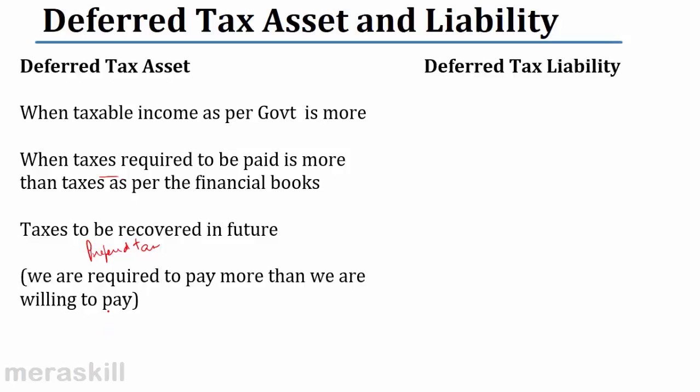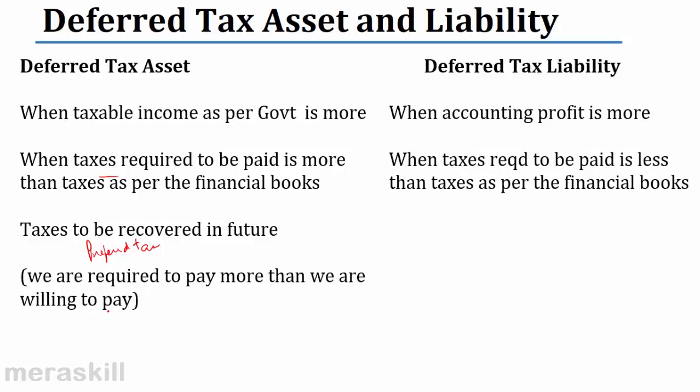So when do you have a deferred tax liability? When accounting profit is more. Right? We have more profit, and therefore the taxes required to be paid as per the IRC, according to the IRS, are less than the taxes as per the financial books. Is it clear?